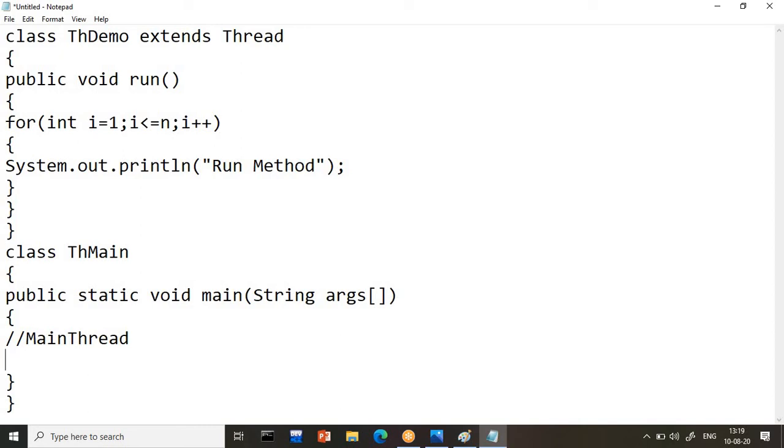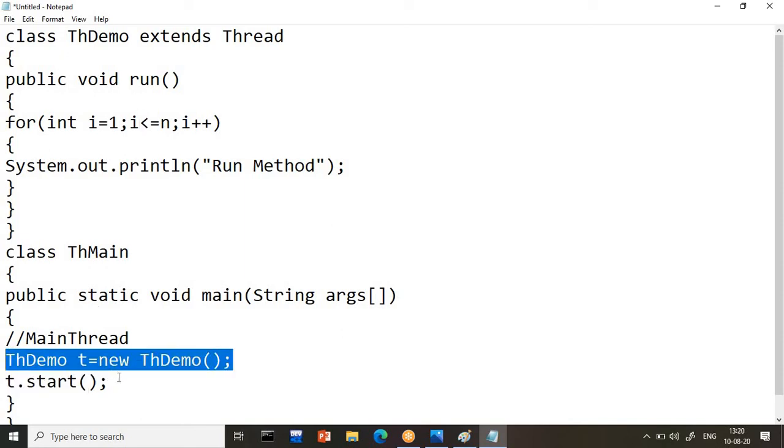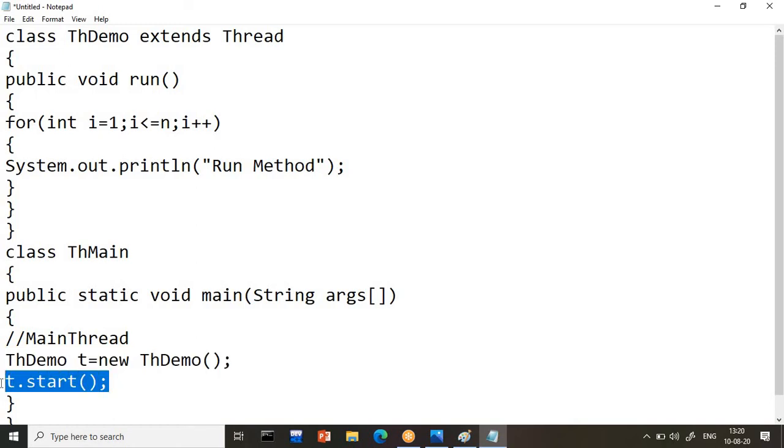Now up to here one thread is there. Then I am creating an object of my thread, nothing but my class ThDemo, and when I write ThDemo here the thread will not be created. When we call t dot start, the second thread is created. So at this line, how many threads are there in our program? We have two threads, one is the main thread, and the other I will call thread-0. So obviously thread-0 is the second thread in my program. The main thread's name will always be main, and whenever we create our own thread, that thread's name will be thread-0. How it can be changed and so on, we are going to discuss in detail.